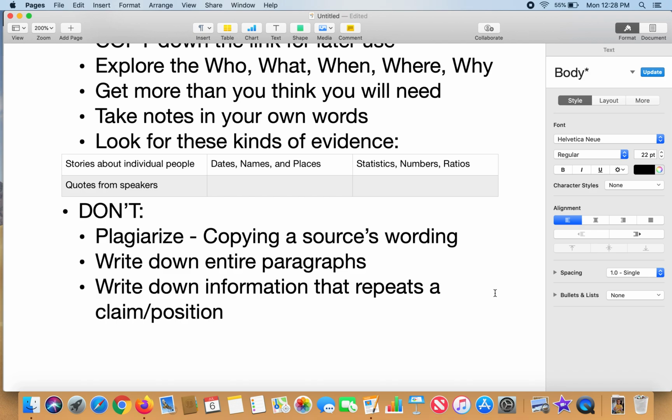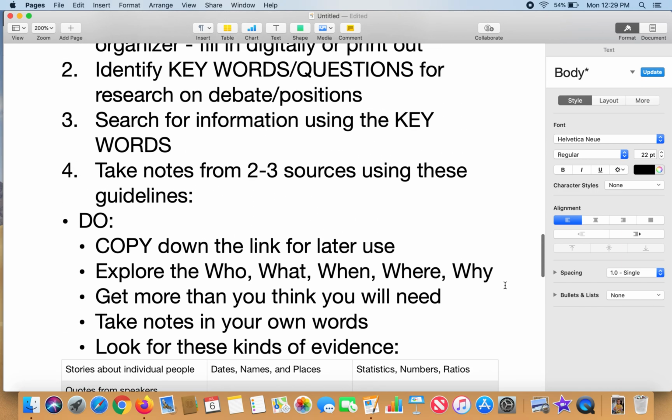For example, if I were to say that COVID-19 is the worst disease outbreak that has ever happened, and I found an article that said COVID-19 is the worst disease outbreak that has ever happened, that is not useful for me to write down. That repeats my claim instead of supporting it. Supporting it would be evidence such as COVID-19 has infected 20 million people, which is more than any other disease ever. That's not an accurate fact. That's just an example of what would be good information. So I'll take you through this process here.